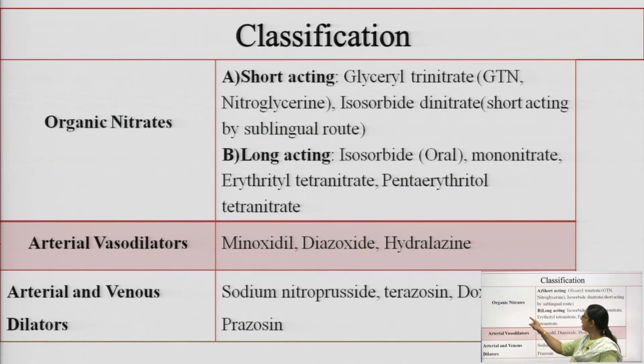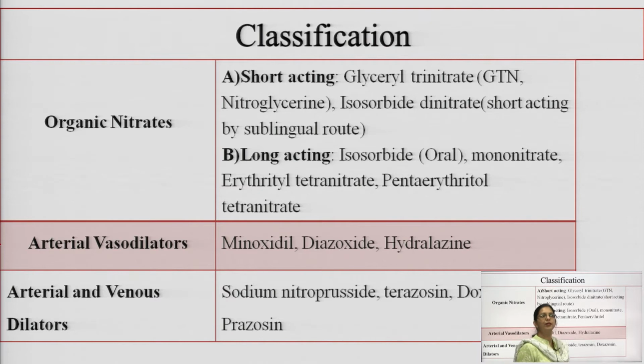These organic nitrates are further subclassified according to the type of action: short acting and long acting. The short acting organic nitrates, the examples are glyceryl trinitrate, also known as nitroglycerine, and isosorbide dinitrate. They are short acting when taken by sublingual route. The next subclass is long acting.